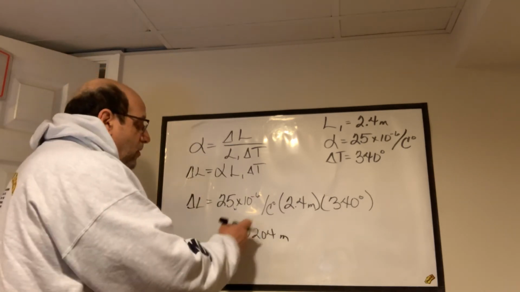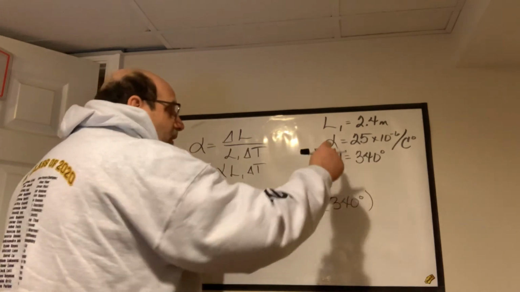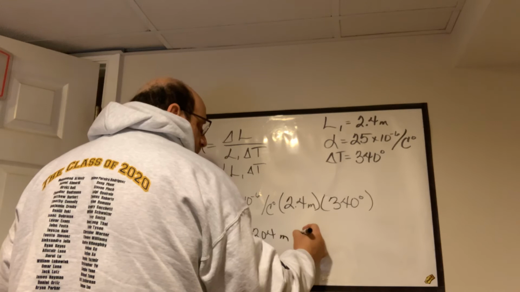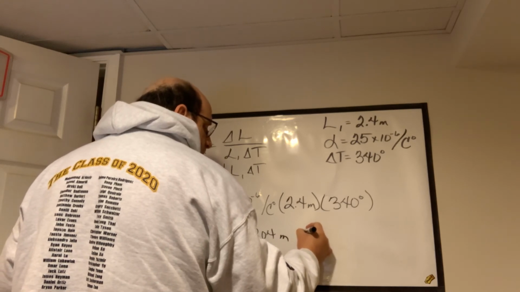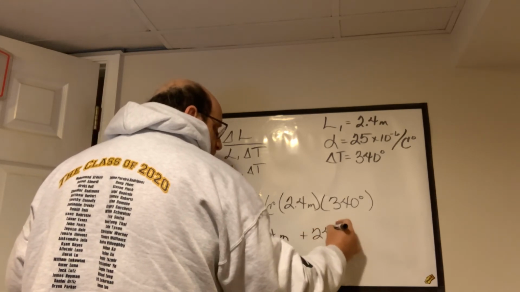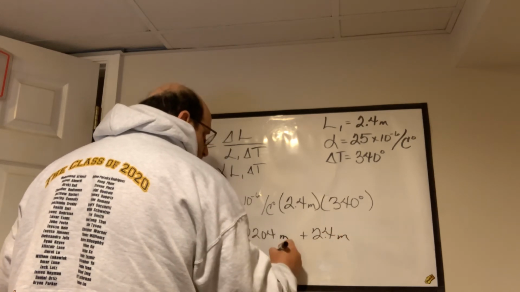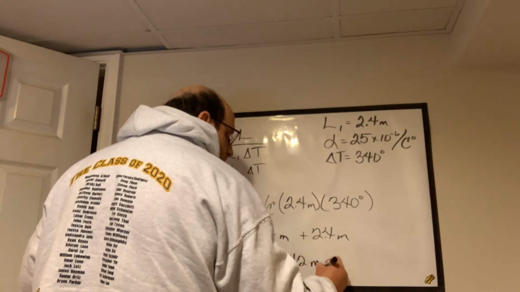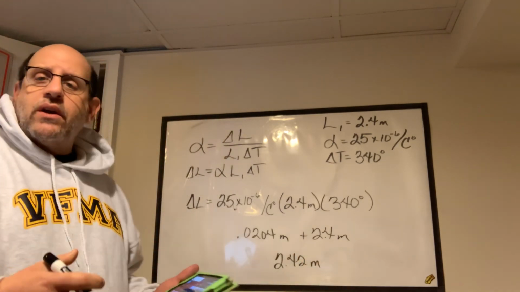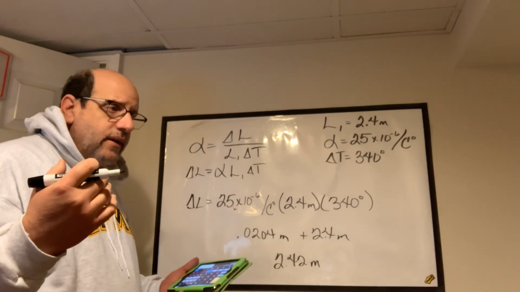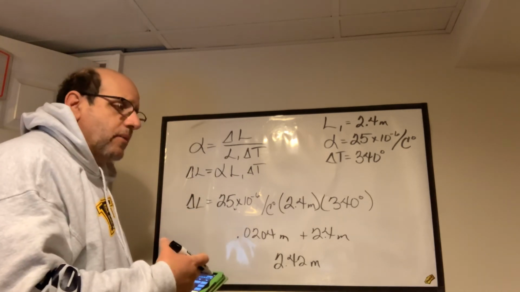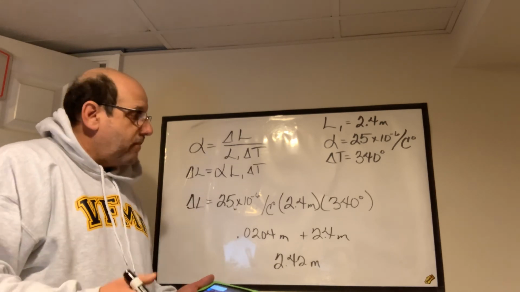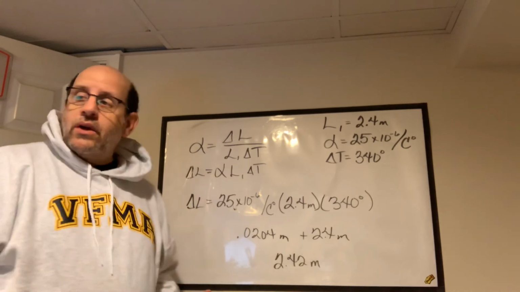So when we go to write it, now this is 2.4 meters, and we're going to add to the original 2.4 meters. Okay, so who really cares that it's now 2.42 meters? But given a lot of heat, this metal really does expand, so you can see that it has expanded. That's about it. That's how you do number 4.